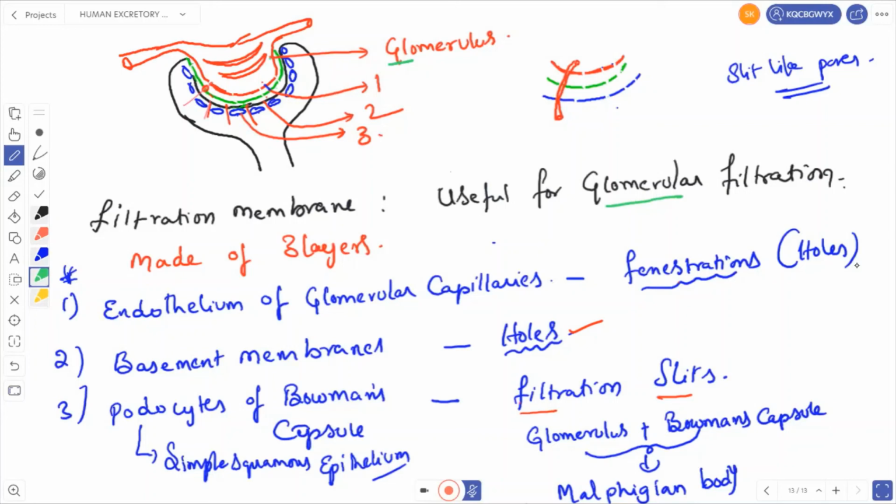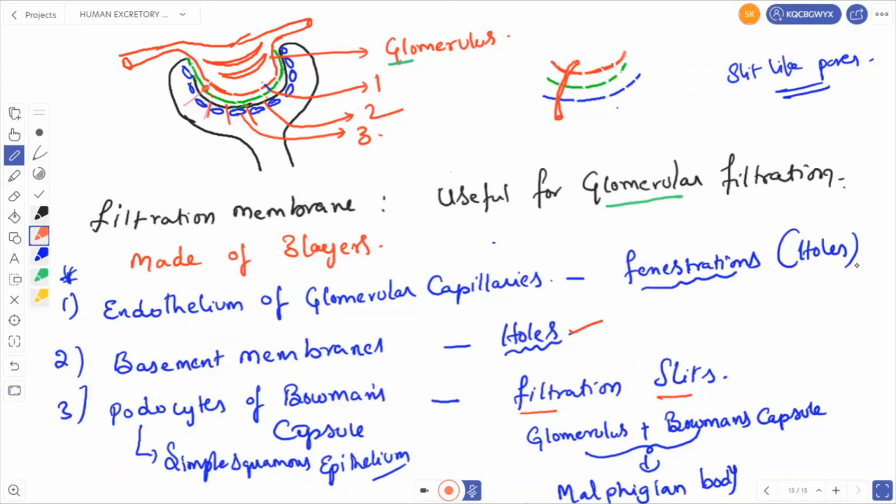So the endothelium of the glomerulus contains fenestrations. Fenestrations means nothing but small pores. So you can see the gap in the red lines here. I have drawn the red lines here, and in between these red lines, I have left a gap. The small gaps are called fenestrations. Nothing but they are the holes. Then the middle green one is the basement membrane.